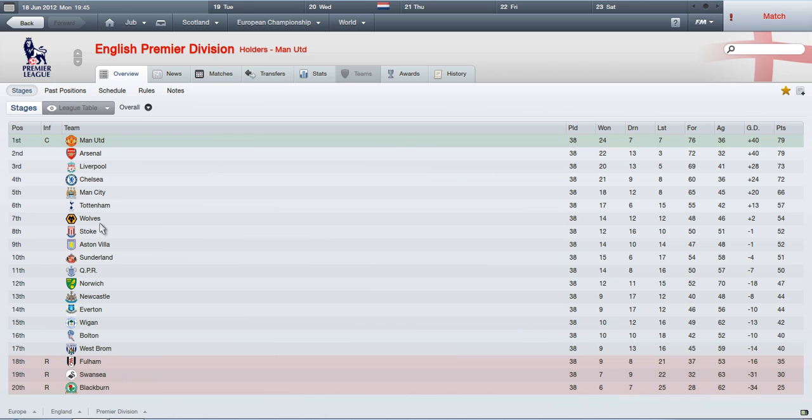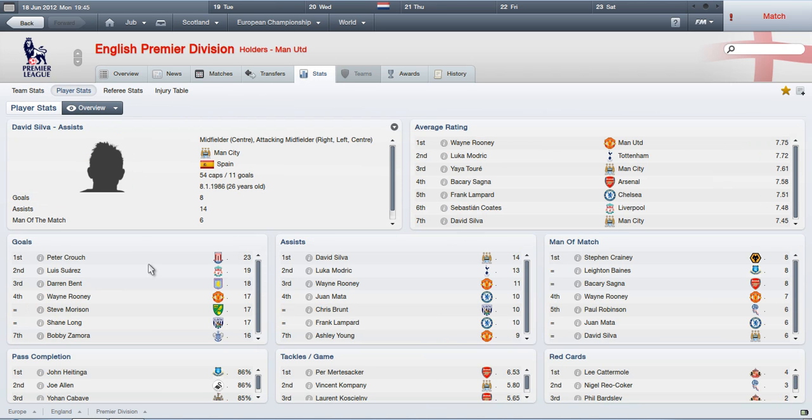I know this is not completely relevant, but what I'm going to show you is the stats. This is what's relevant. Peter Crouch came first, with the highest amount of goals scored, basically. And Luis Suarez came second. How? Darren Bent came third. Shane Long came joint fourth. Bobby Zamora joint 7th. What?